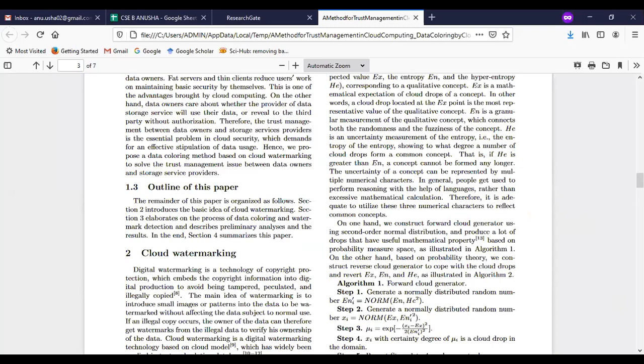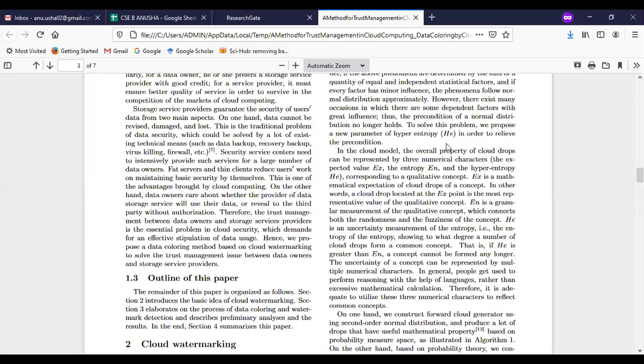So in this article, what are these values represented here? If you see, Ex, En, and then He are represented as numerical characters. Ex is the expected value, En is the entropy, and He is considered the hyper entropy here. So what is Ex here? Ex is specified as the mathematical expectation of cloud drops of a concept.